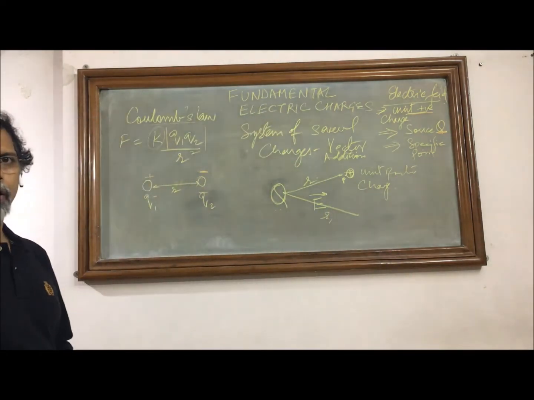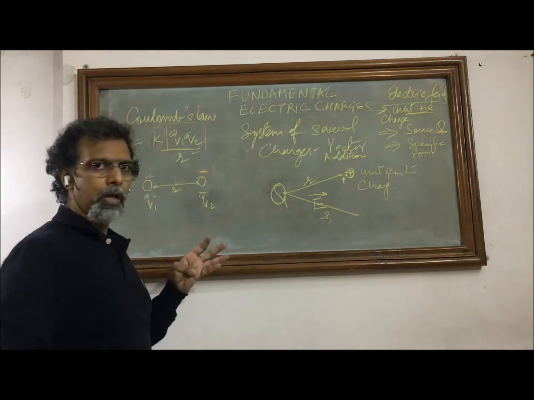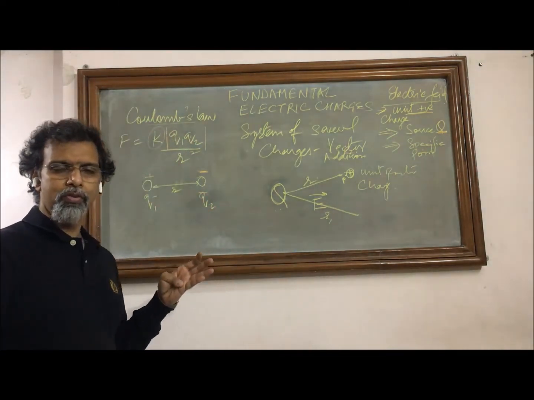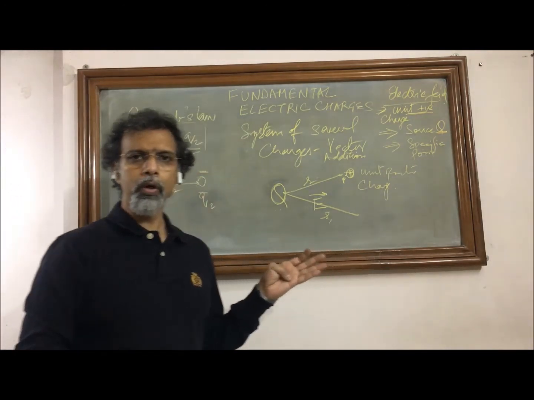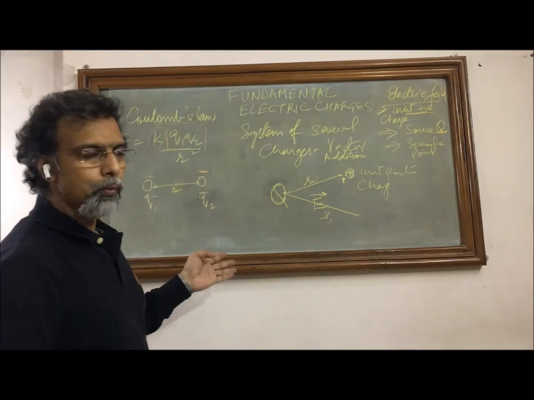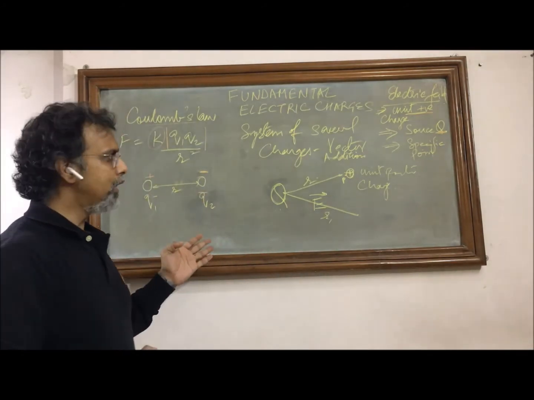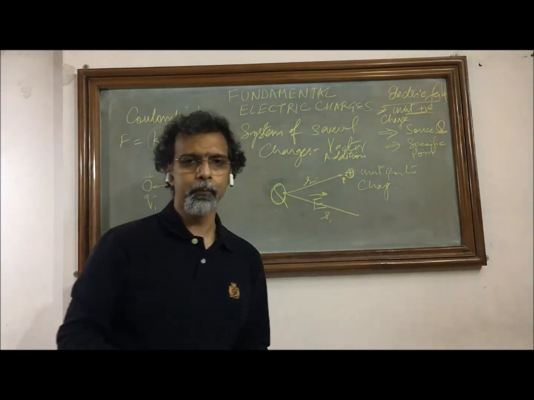So the electric field is specific for three things: that it should be a unit positive charge which experiences the force, then there should be a source charge which should be known in its type, that means positive or negative, and its value of charge, and third is it is always specific for a specific point.